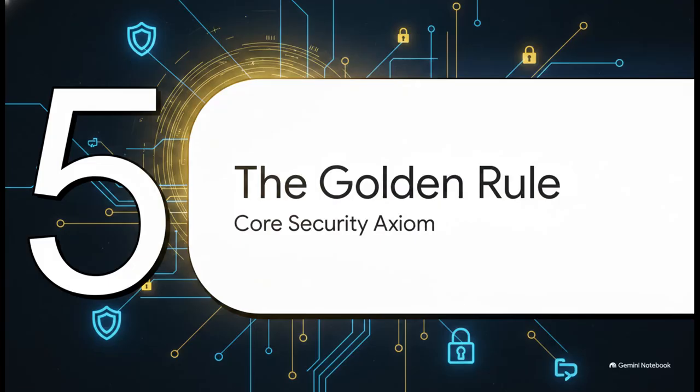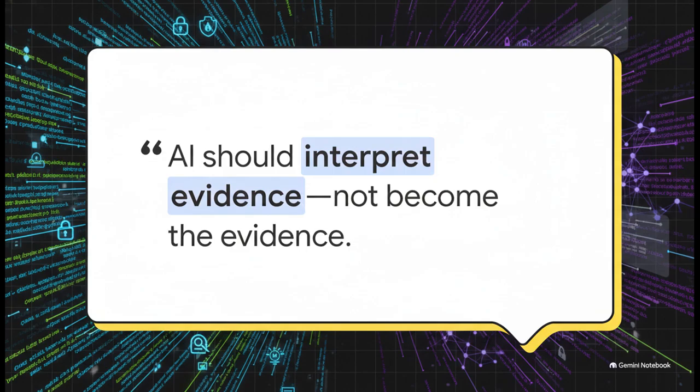Number 5. The golden rule. Let's bring it all together. So if there is one crucial point, one absolute core axiom you take away from this entire explainer, it has to be this. AI should interpret security evidence, not become the evidence. Your firewall logs, your identity logs, your endpoint telemetry, that is your evidence. An AI-generated explanation is simply an interpretation of that evidence. Those two things must never, ever be treated as identical.